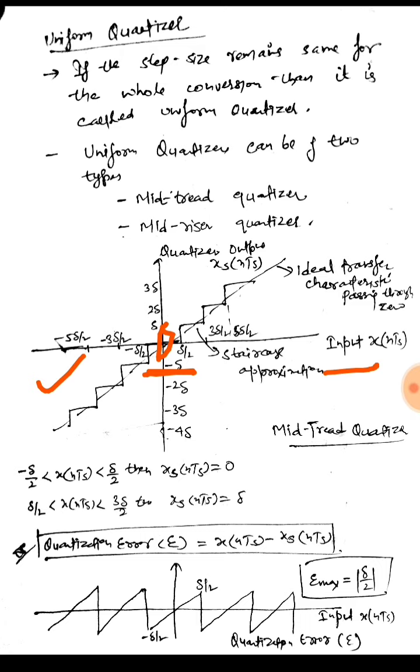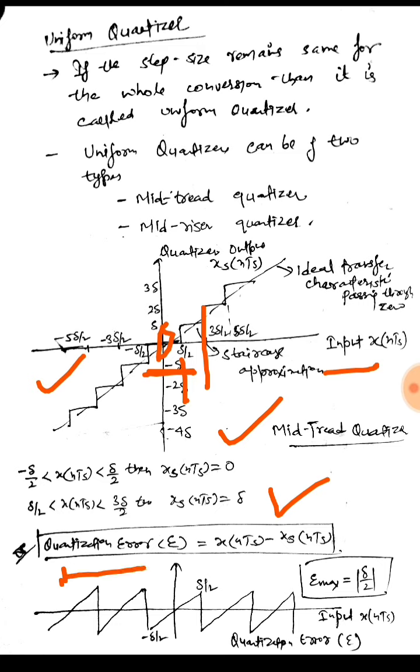Similarly, if the range is delta by 2 to 3 delta by 2, then the value of our quantized signal would be delta. If we have an odd number of levels, then we would have a mid-tread quantizer.